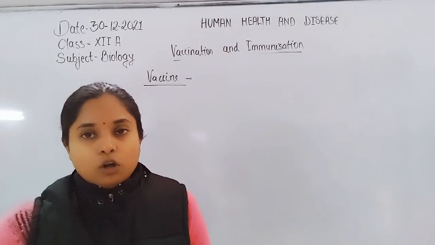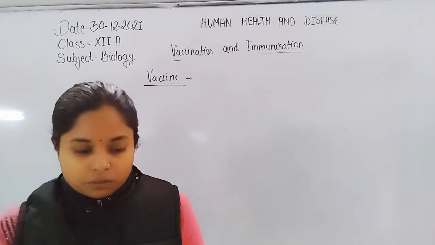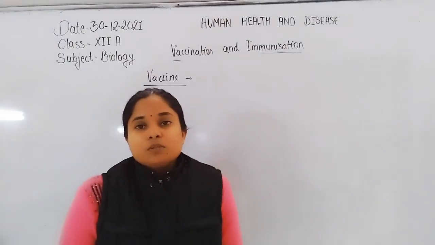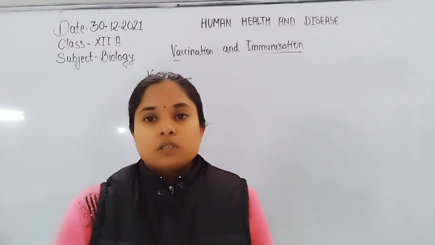So a vaccine develops immunity in our body. There are no preformed antibodies used during the process.